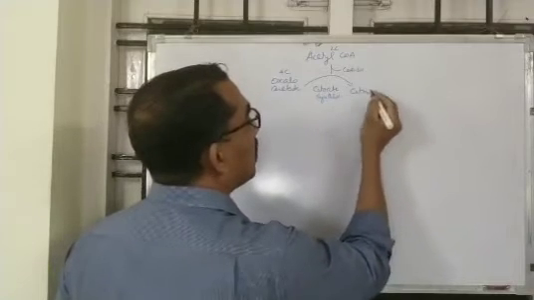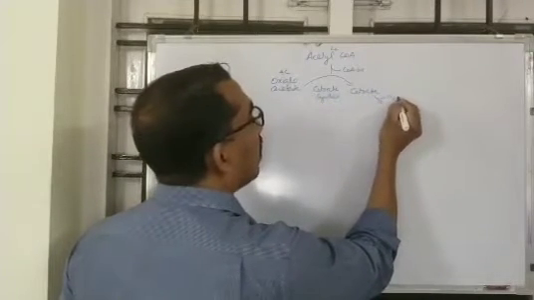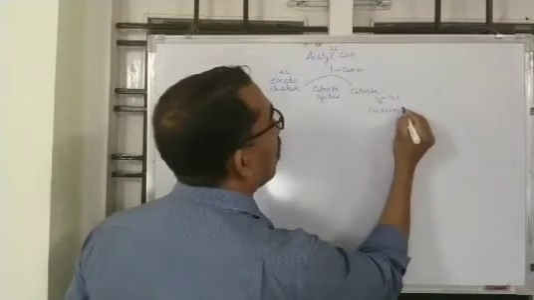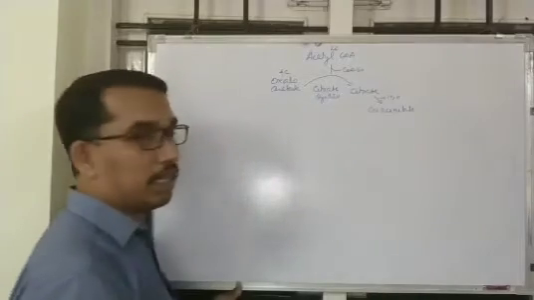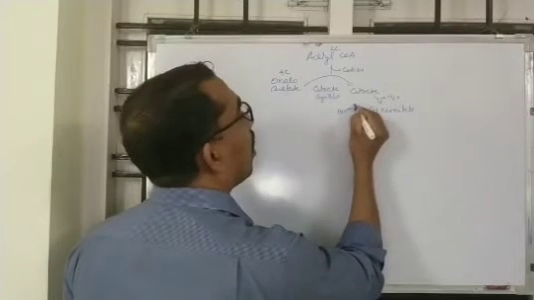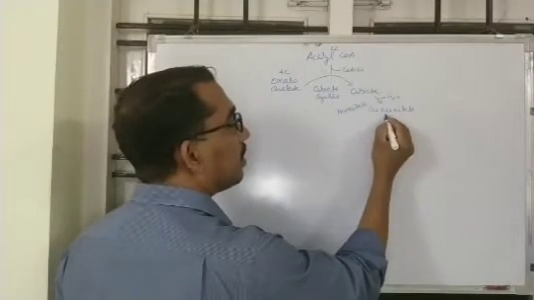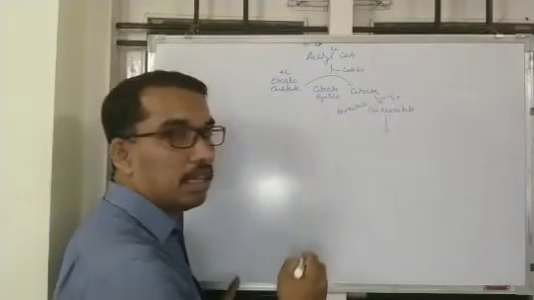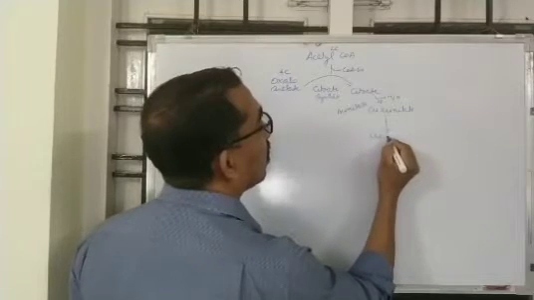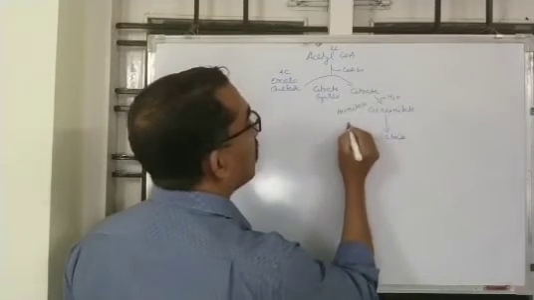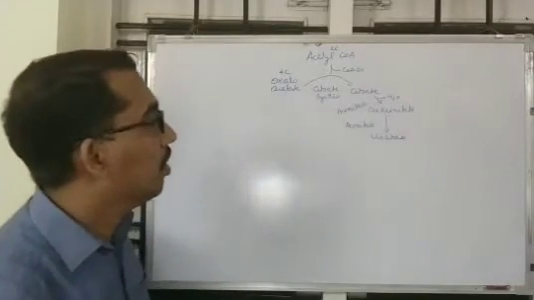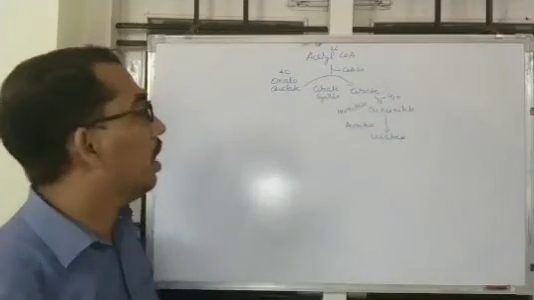In the first step, citrate loses 1 molecule of water and forms cis-aconitate, catalyzed by the enzyme aconitase. The same enzyme catalyzes the conversion of cis-aconitate to isocitrate.